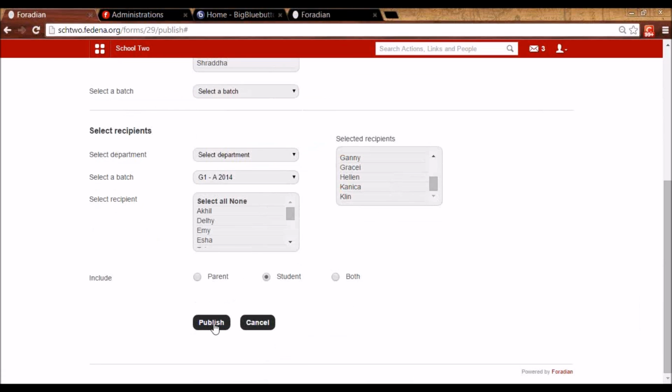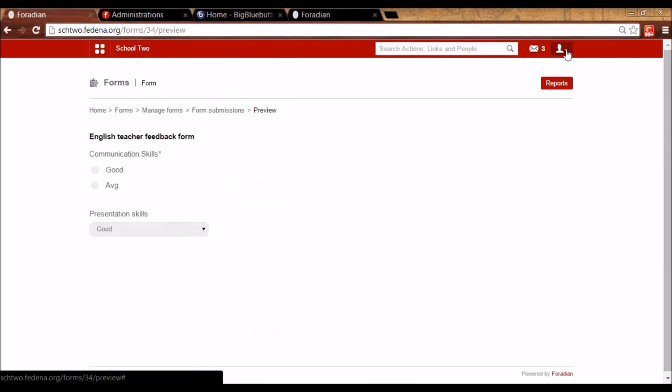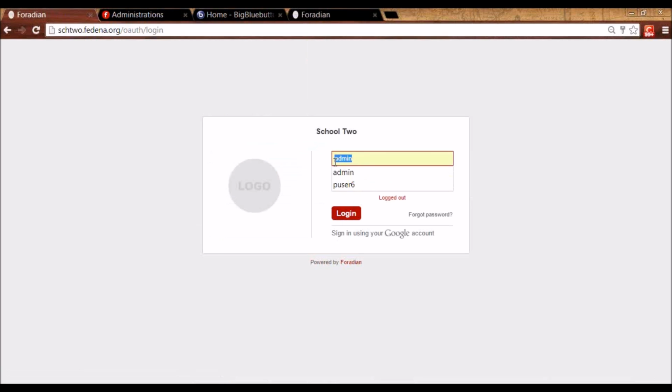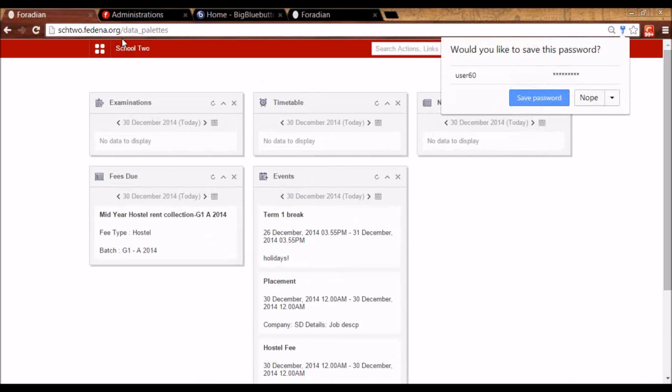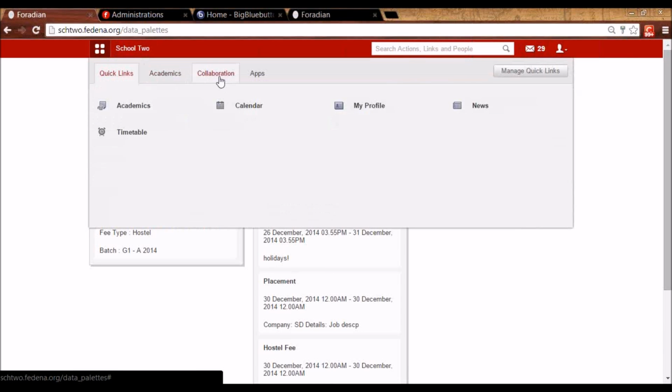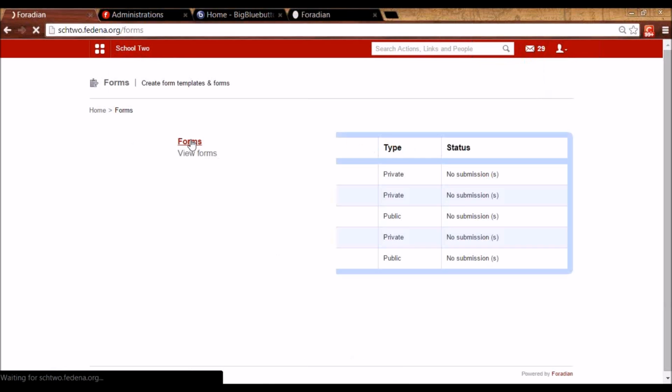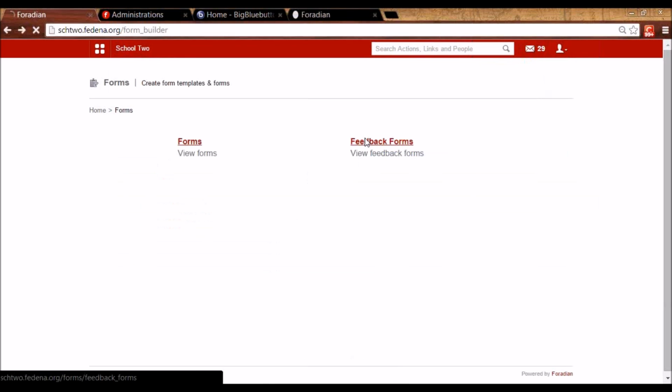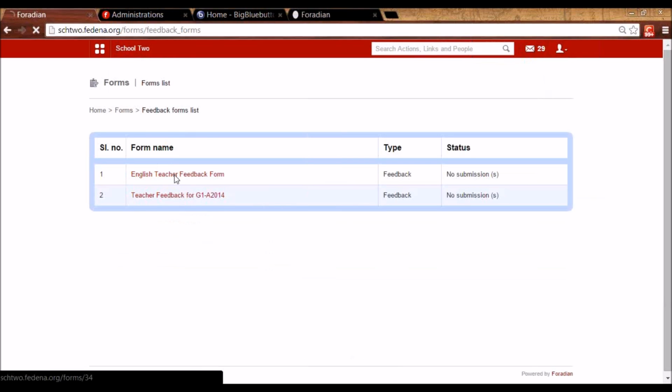So let me show you that. Let me log in as one of the students now. And I can go to collaboration, forms. And under forms, feedback forms, I can see the forms that are shared with me.